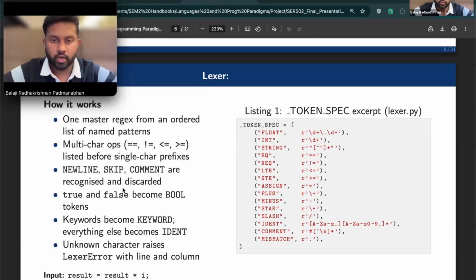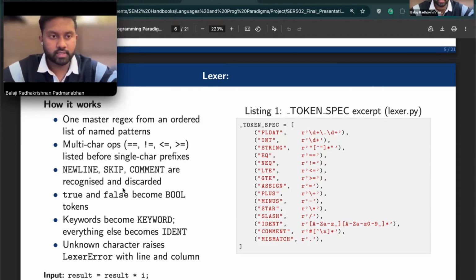Hello, everyone. I'm Balaji, and I'll be explaining the lexer. The lexer is in lexer.py. It builds one master regular expression from an ordered list of named patterns. The order matters. The multi-character operators like equal to, not equal to, less than or equal to, and greater than or equal to are listed before their single-character prefixes, so they always match first.